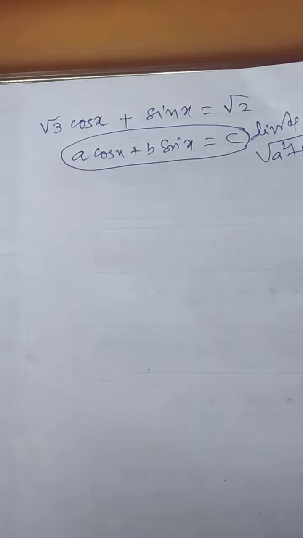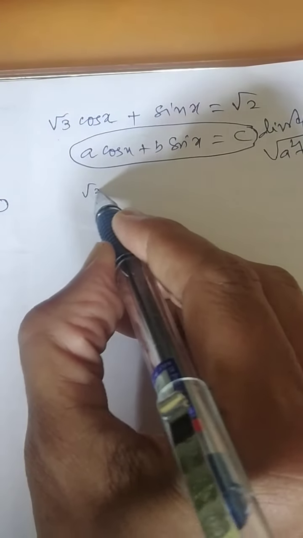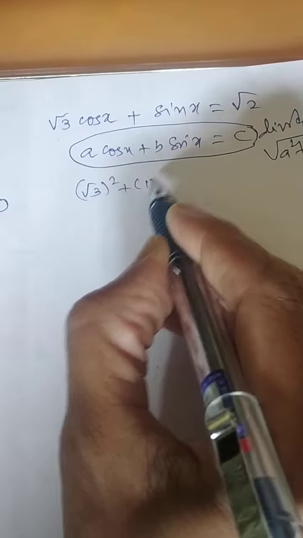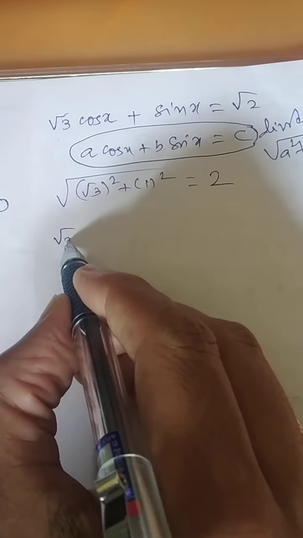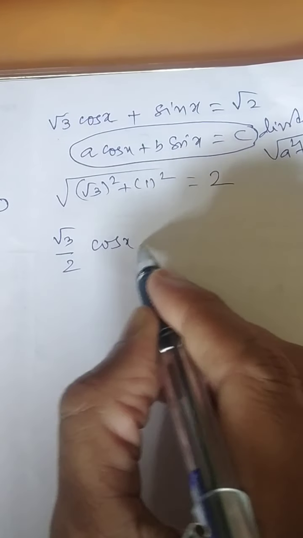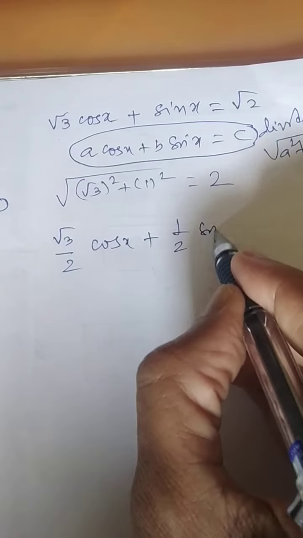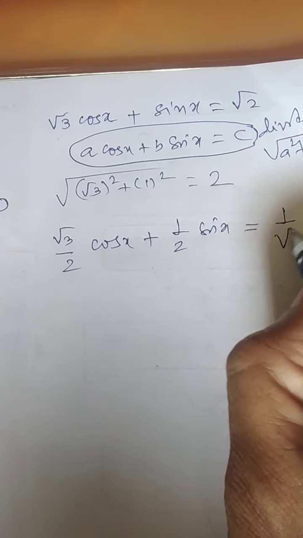Afterward the question will convert. What is a here? It is √3. So √((√3)² + 1²), if you simplify, you will get 2. So it will be (√3/2) cos x + (1/2) sin x = 1/√2, if you divide like this.